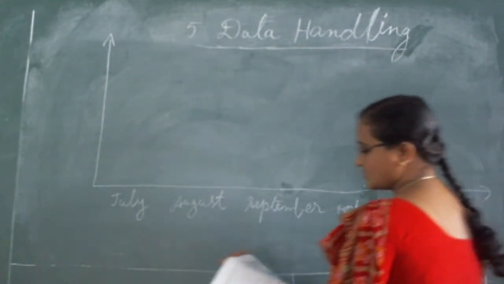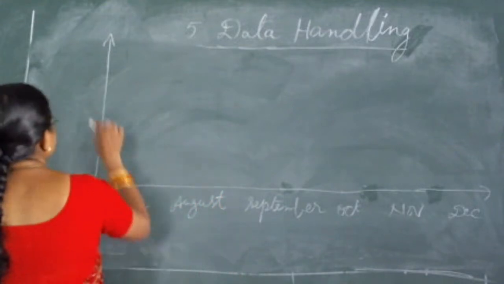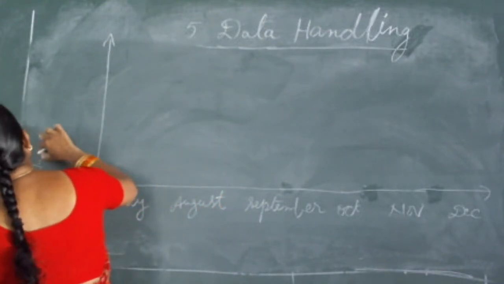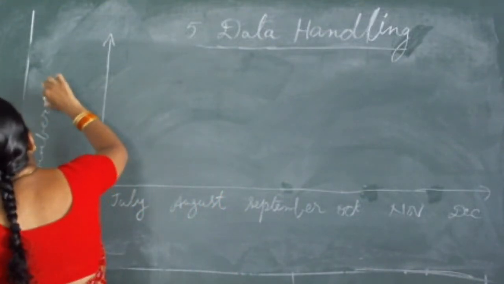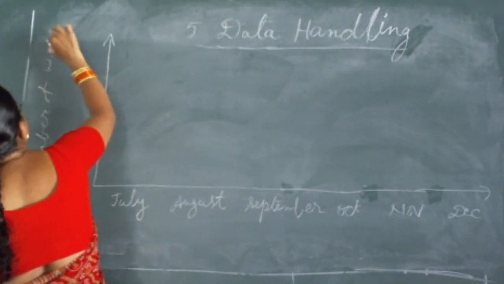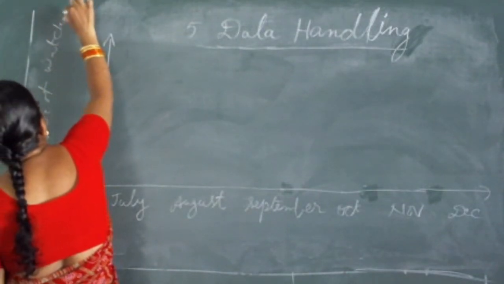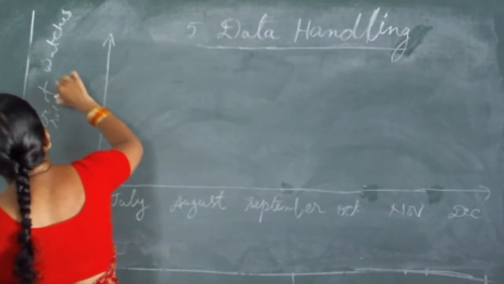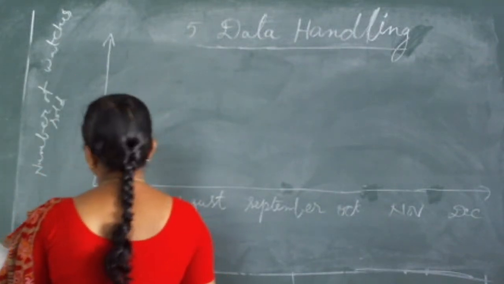The number of watches sold we will take on the vertical line. Okay, number of watches sold. You can mention the numbers here.